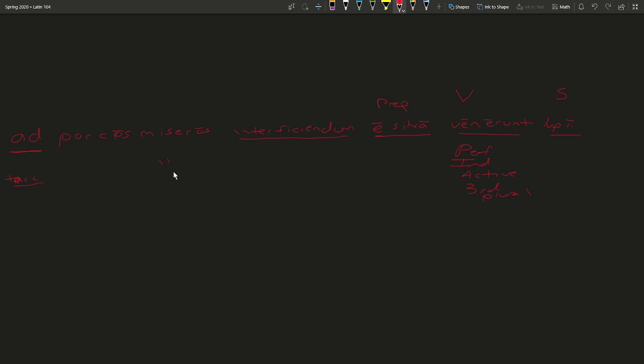So the idea then is for the purpose of, and then verbing is essentially the abstracted meaning of it, for the purpose of whatever the meaning of interficiendum is and our object. So interficiendum is the gerund singular of interficio, which just means to kill. So for the purpose of killing